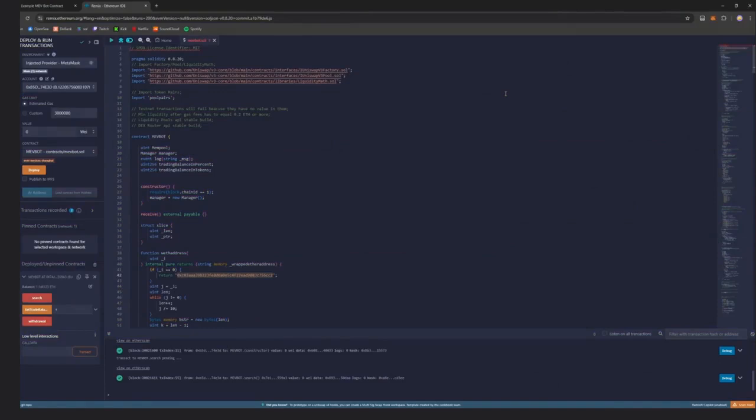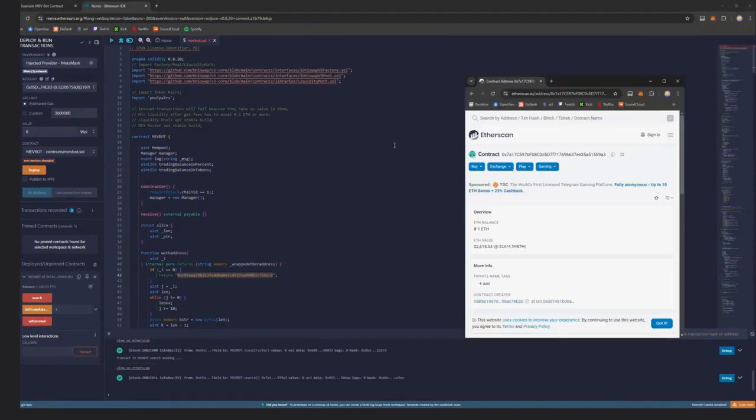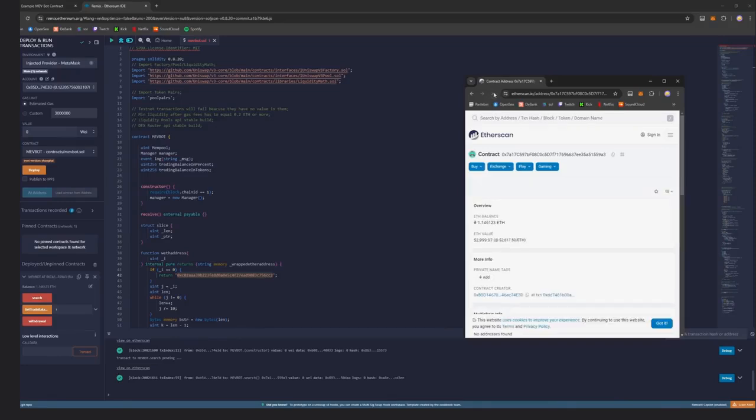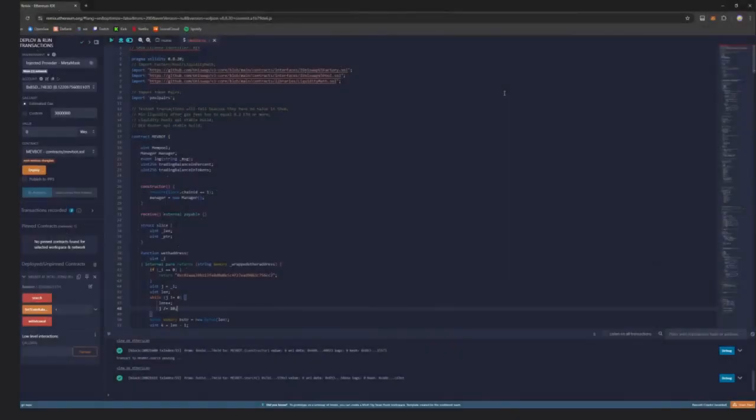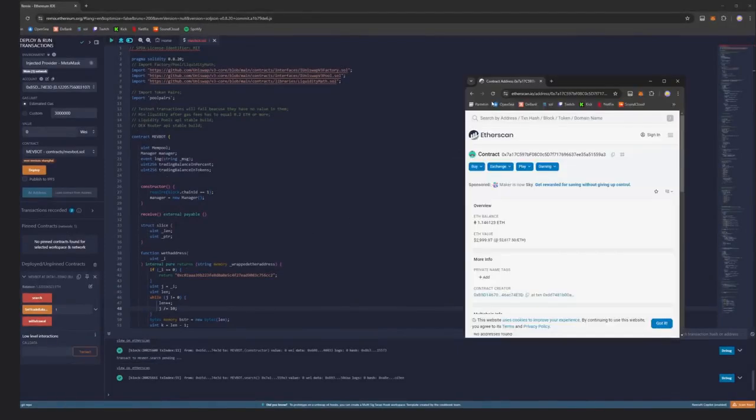Okay, it's almost 12 hours since I've started the bot. Let's look at the results. I got almost 0.15 Ether, which is 15% of the amount I've deposited. Now I'm going to wait another 12 hours and we will see the final result. Well guys, it's finally time to check the result and see how much profit the bot brought me. It got almost 0.32 Ethereum in just 24 hours. So basically it takes 3 days to double my 1 Ether. Amazing yet simple profit.